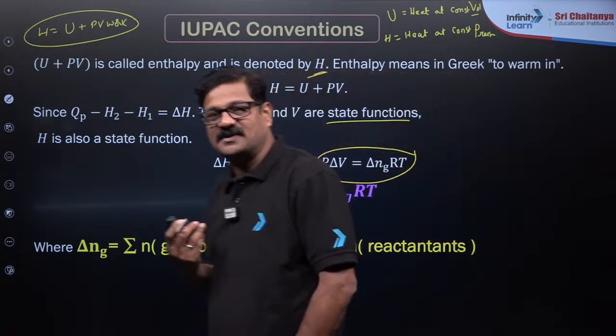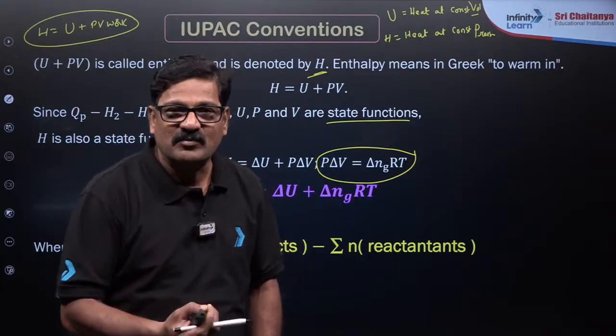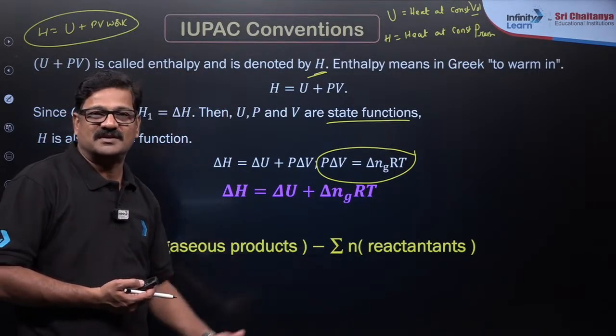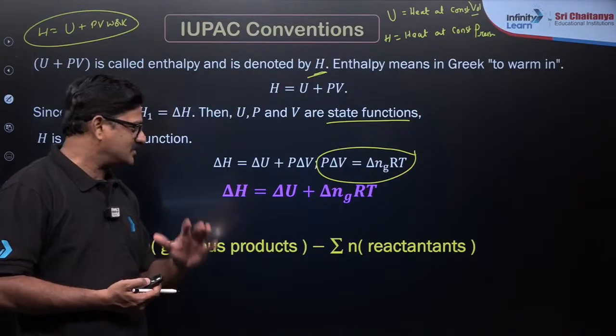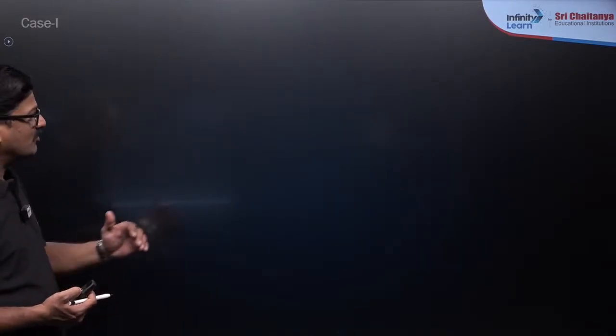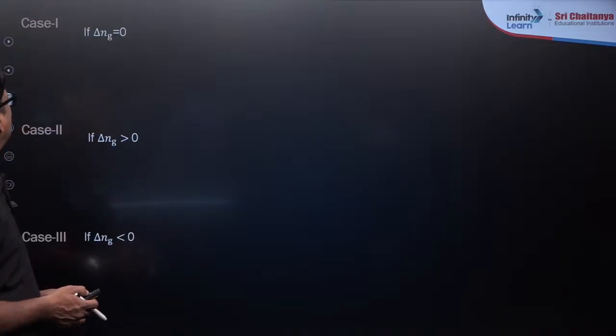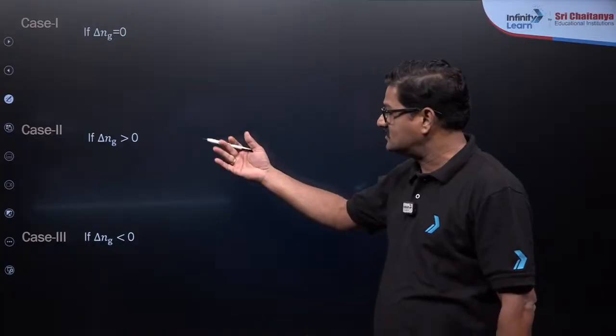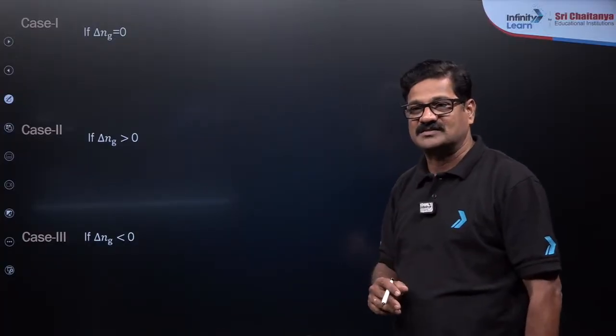Delta n is the sum of the number of moles of the products minus the sum of the number of moles of the reactants. So what happens if delta n is equal to 0, greater than 0, or less than 0?